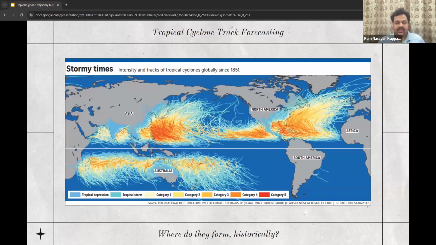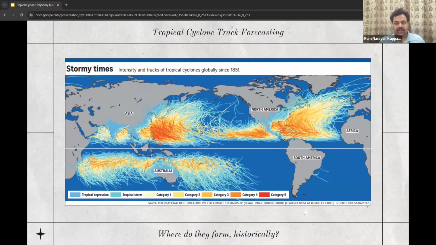Here's a plot of cyclones and their distribution globally since 1851. You may be wondering why South America seems not to have any cyclones there. Well, the reasons are pretty straightforward. South America is shielded by cool waters, strong winds aloft, the equator's low spin, and mountains, making tropical cyclones extremely rare on both coasts.